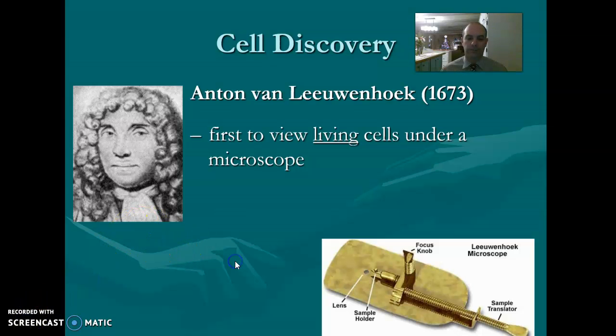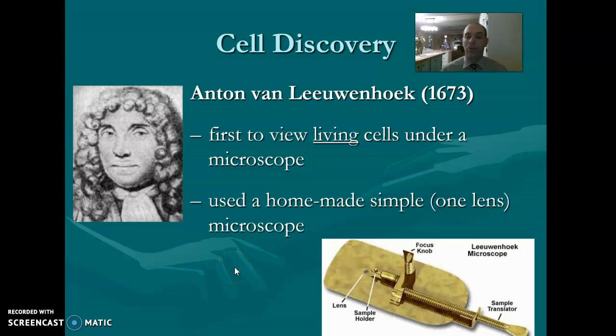He used a homemade, simple one-lens microscope that looks something like this down here. It kind of looks like a paddle, where you've got the sample holder here, the lenses here, the focus knob, a couple of twists and a magnification portion, and he thought he had his first microscope. That's what Leeuwenhoek was responsible for.